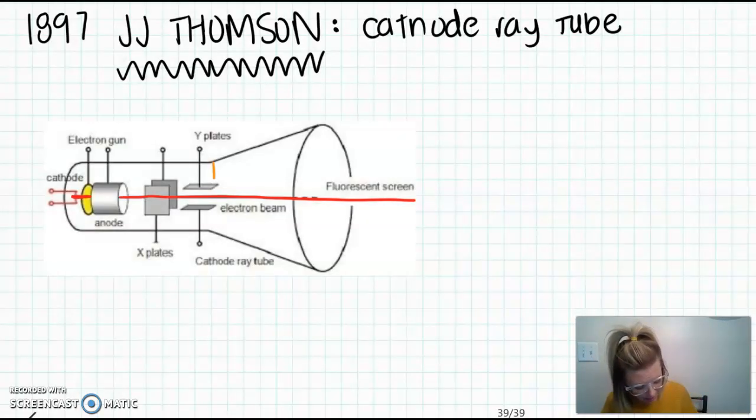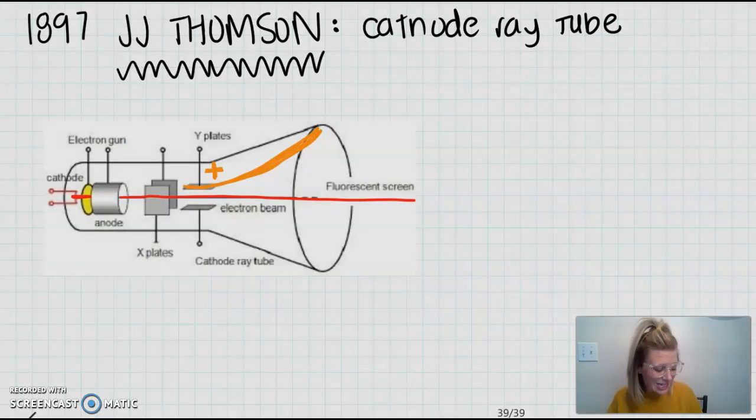Now, interestingly, and I'm going to use different colors to show you this, okay? Let's say he applied a positive magnet to that beam. What he noticed was that when he applied that positive magnet, the beam of light, instead of traveling straight through the cathode ray tube, bent upward towards that positive plate. Okay.